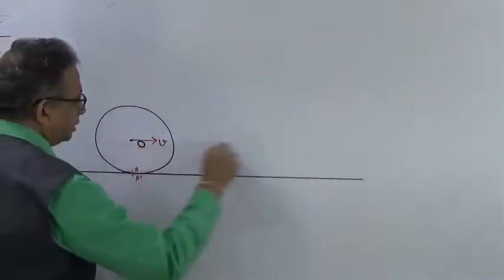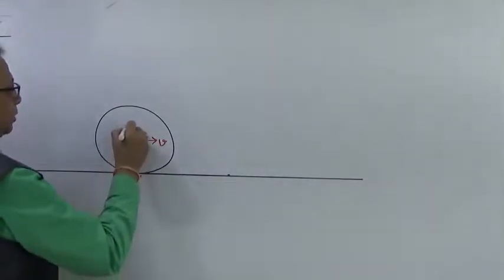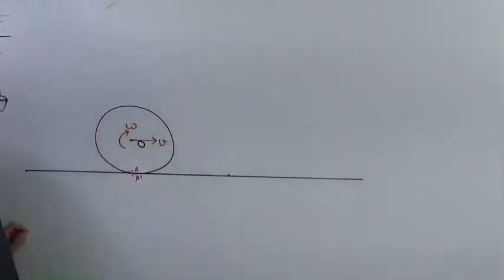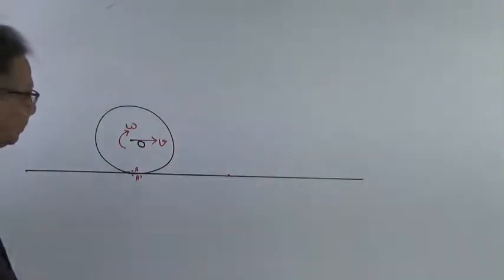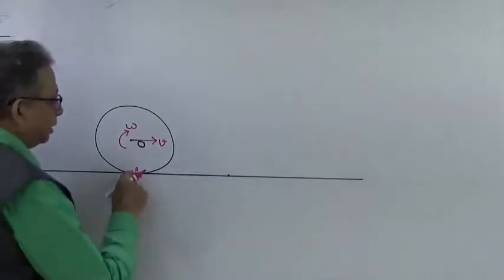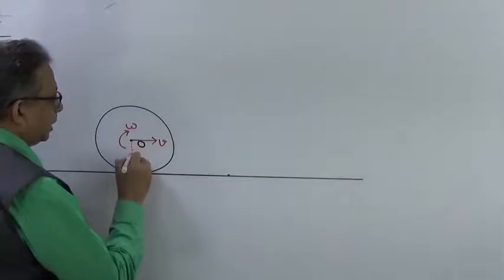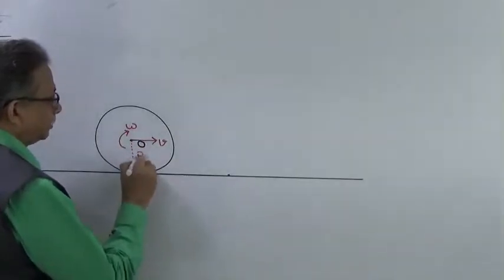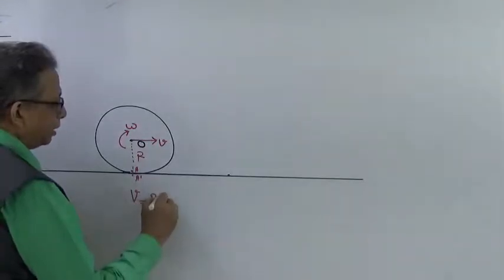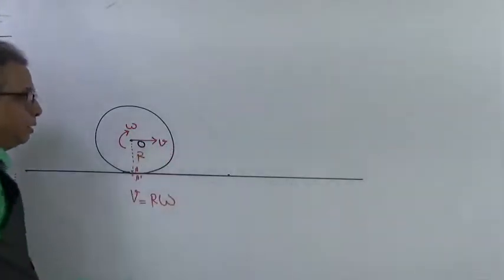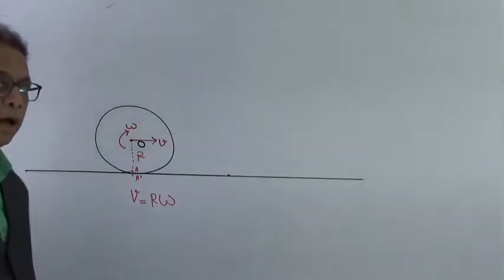The center of mass will gain a velocity v, and it is rolling with an angular velocity omega. And we have understood that this point A is the center of axis. So if the radius of this wheel is r, then this v will be given as r omega. This will be the velocity of the center of mass, that is, v will be equal to r omega.